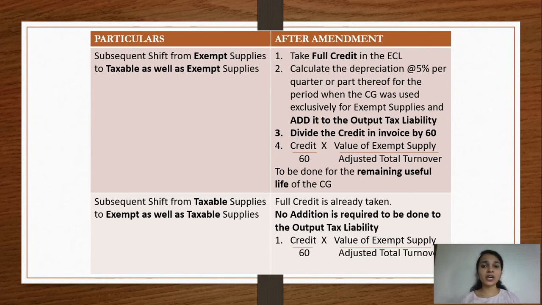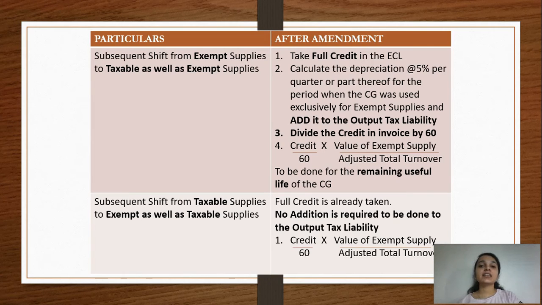So now what do we have to do when there's a shift from exempt supply to taxable supply as well as exempt supply? First, take the full credit, add the depreciation amount to the output tax liability, divide the full credit by 60, apportion it to the exempt supply, and this apportionment has to be done.